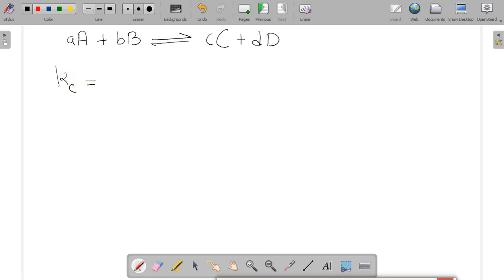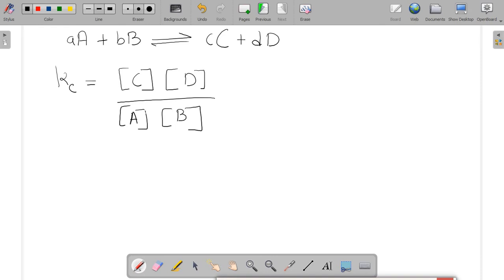The equilibrium constant will be equal to the ratio of the product of the concentrations of the products to the product of the concentrations of the reactants, each raised to the power of their stoichiometric coefficient.